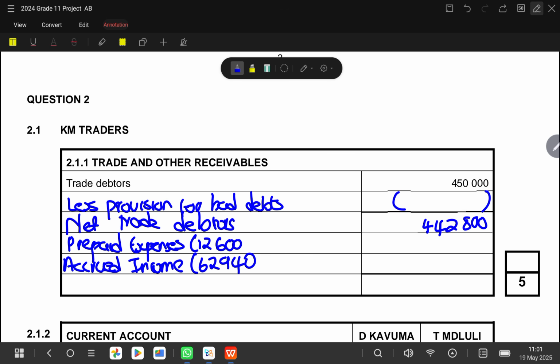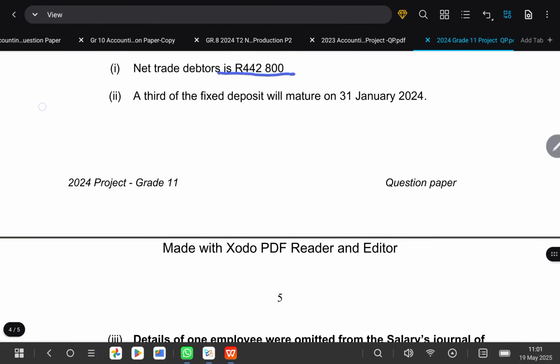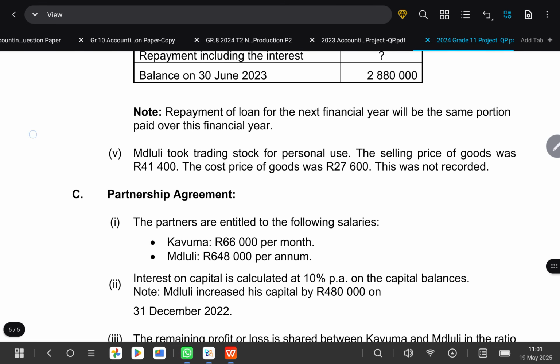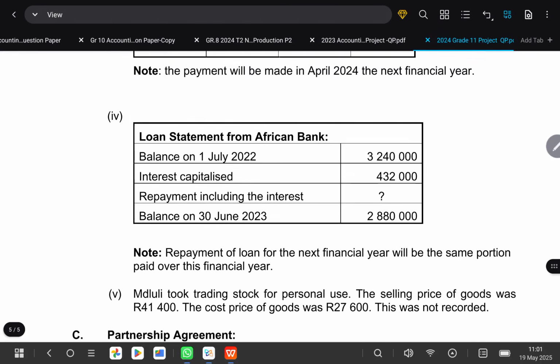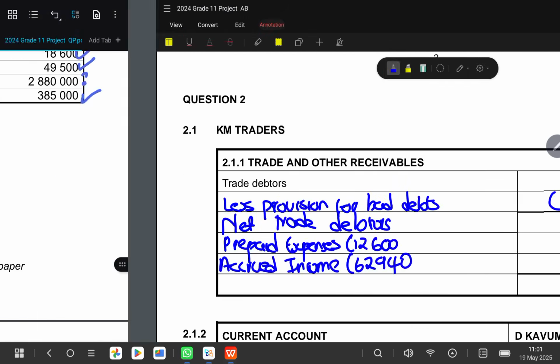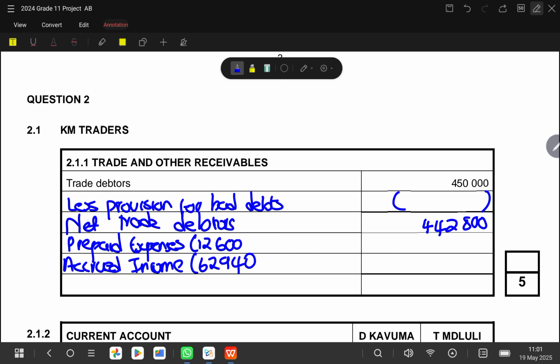Let me check if there's any transaction that will affect our debtors control. I don't see any transaction that affects debtors control here. So it means we are good to go. So our provision for bad debts will be the difference between 450,000 minus 442,800. It will give us 7,200. So that 7,200 is your provision for bad debts, but they won't tell you straight. Okay, so you need to know how to get it.